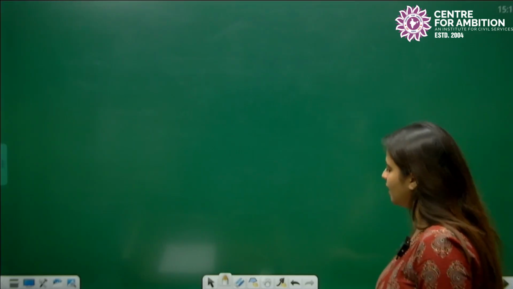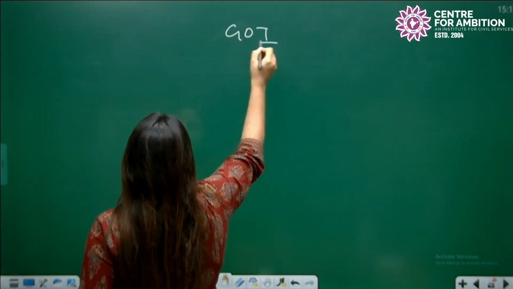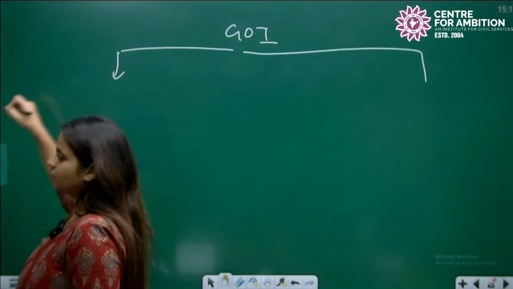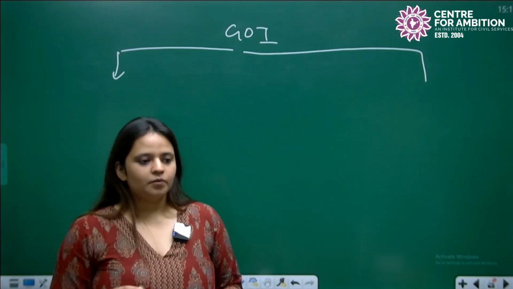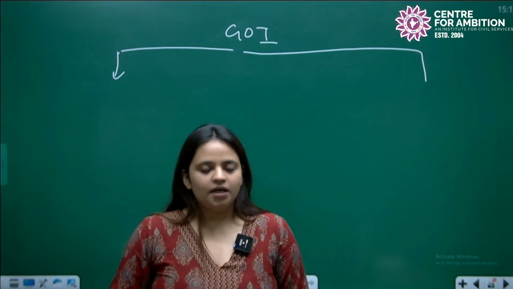Now when I talk about the organs of the government, what do I mean by organs? When we see the government of India, it has 3 main organs.